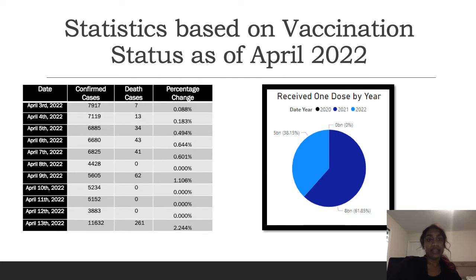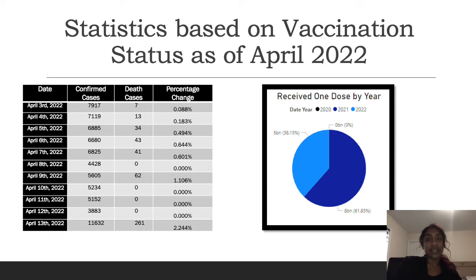Next, I want to take a look at the statistics based on the vaccination status as of April 2022. In Ontario, it seems we're actually in our sixth wave after removing the COVID-19 restrictions. The chart indicates how the numbers have been quite high within Canada over the past 10 days, between April 3rd and April 13th. However, compared to the death rates we saw earlier from December, they are very minimal. The death rate we're currently looking at is between 0 and 2.25% in regards to the confirmed cases.